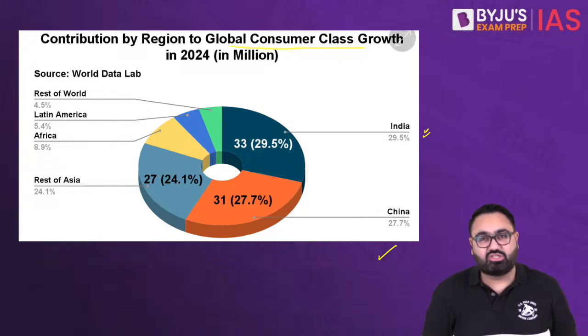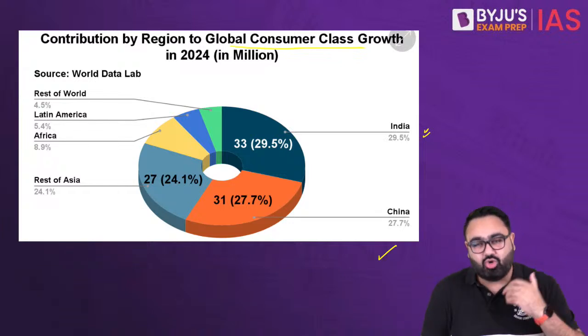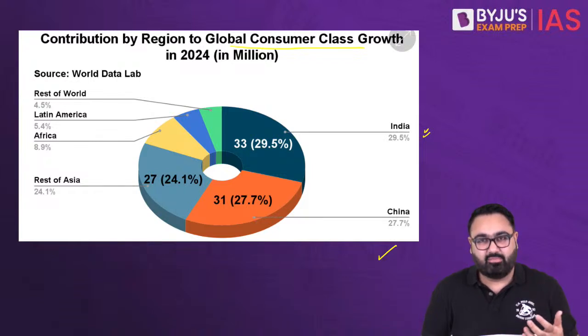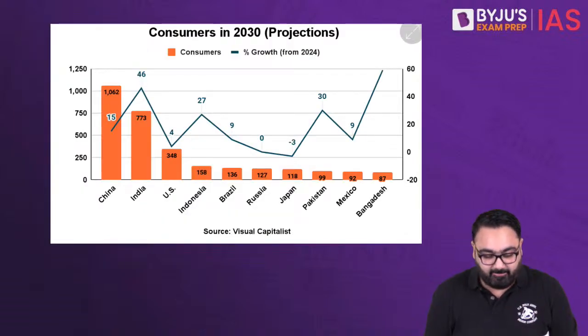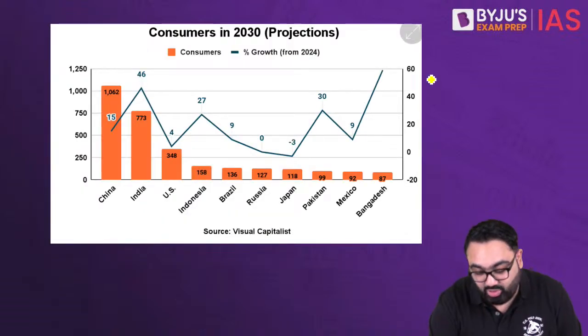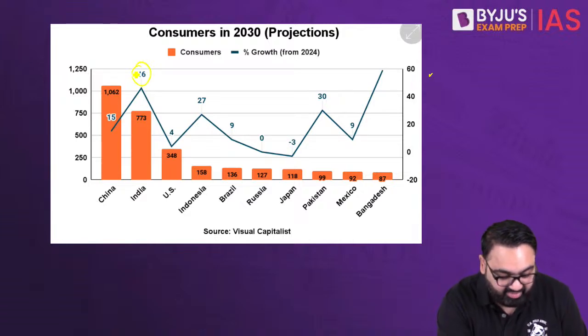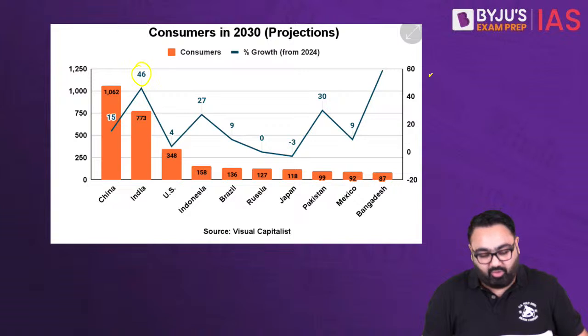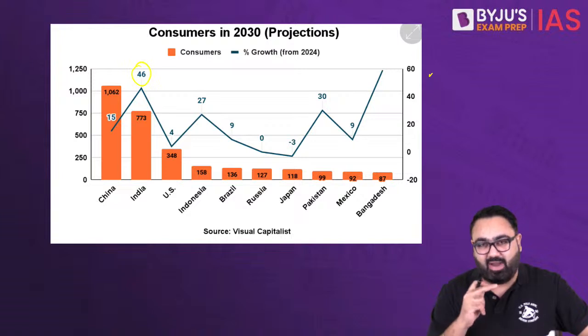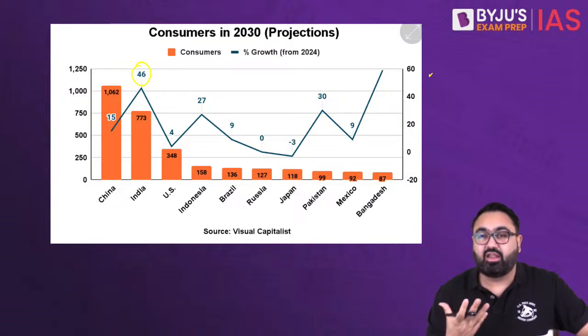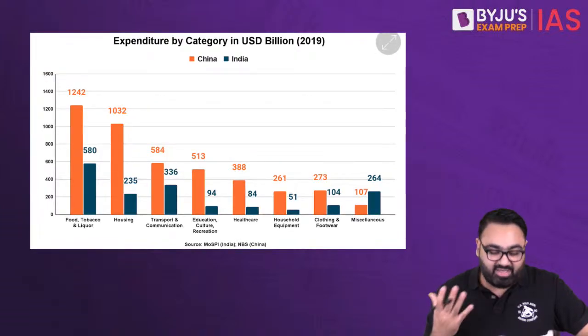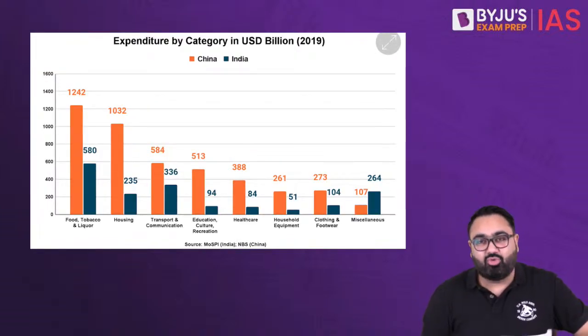This also proves why a lot of companies want to come to India and sell their products in India, because all of them believe that India is a market where the people are now ready to spend much more money. Predictions suggest that the number of consumers in India will increase drastically. We are expecting a 46% growth from 2024 to 2030. So again, India's consumption will increase as the disposable income in your hand increases. As you're ready to spend more money, the Indian consumer will become a much more attractive commodity for companies around the entire world.